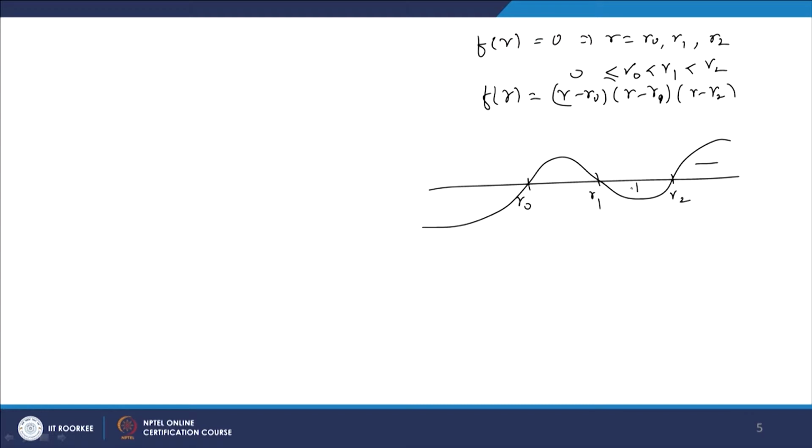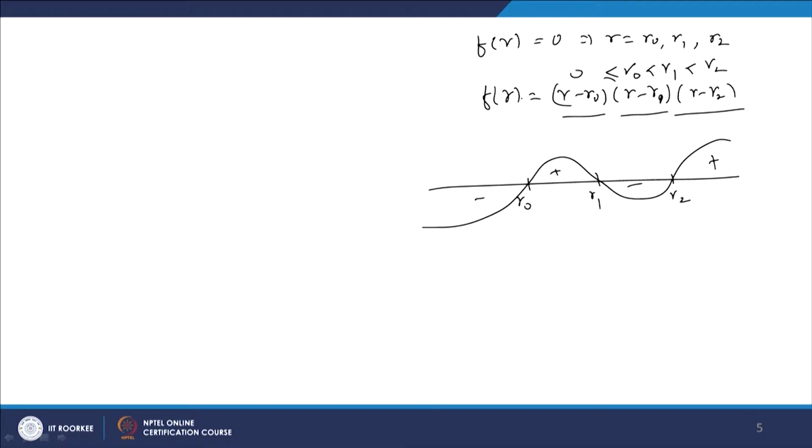It is minus, plus, minus, plus. It means what? If r is bigger than r 2, then what is the sign of f of r? All factors are positive, so f of r is positive here.